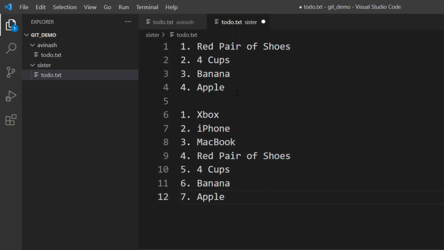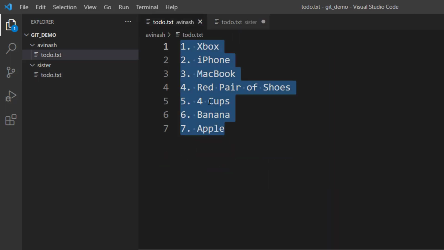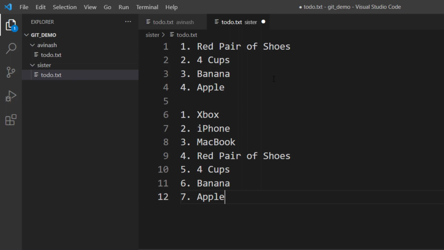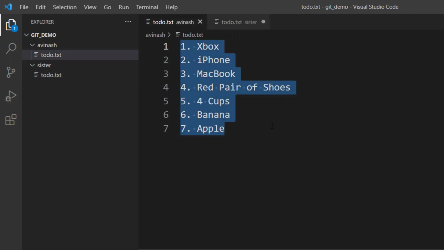The confusion is Avinash is adding something from his list. Avinash is making changes, I should say local changes, and he is sending them to her. She is making her local changes and she is sending them to him. Now what is happening? It is actually wasting our time. Why? Because she has already removed this. So again, she has to remove it again because Avinash has added them. Now, if she has removed it, Avinash is adding them back again because Avinash wants to buy them.